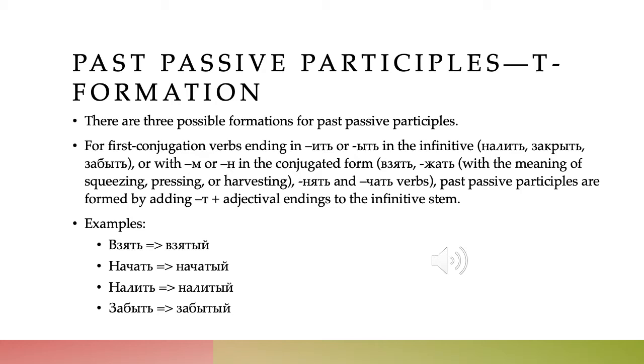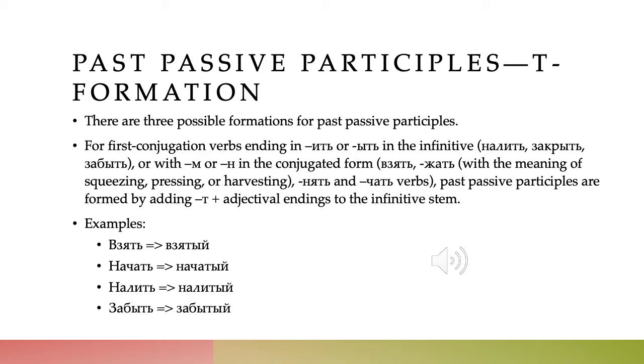Or if they have an M or an N in the conjugated form, like vzyat', in which when we conjugate it, we get vozmu, there's an M that appears. A number of words that end in -zhat' that have this meaning of squeezing, pressing, or harvesting. So this is not all -zhat' verbs, but this is the collection of first conjugation -zhat' verbs that refer to squeezing or pressing or harvesting. And then all the -nyat' and -chat' verbs are in this group. So in this group, these are all first conjugation verbs that have -it', -nyat', -chat', and some -zhat' verbs.